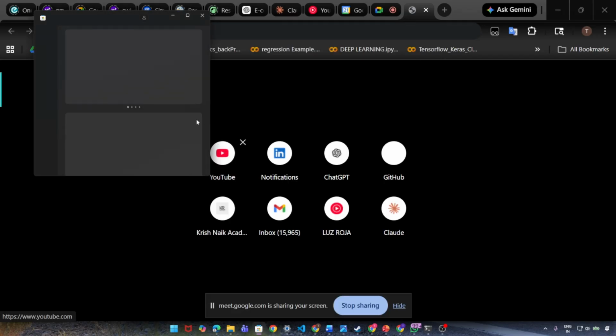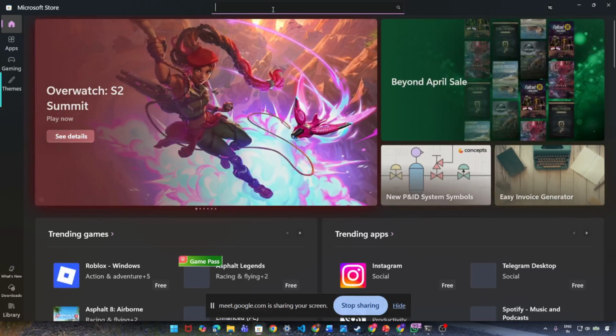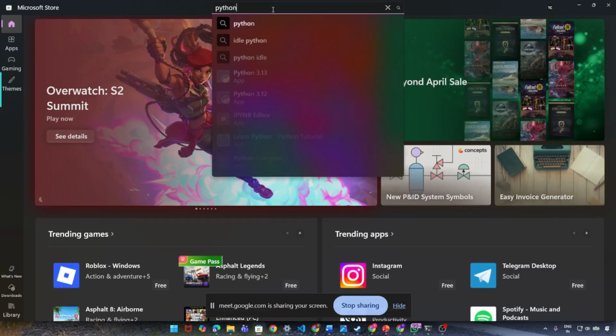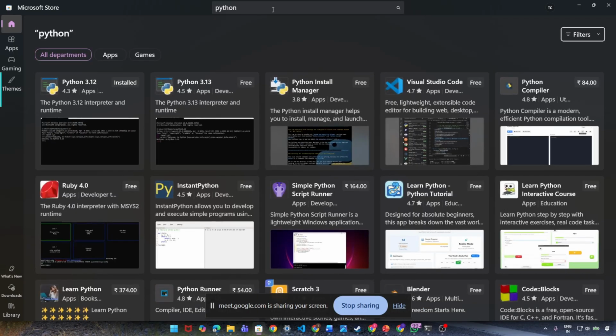Go to the Microsoft Store if you have a Windows laptop. Go to Microsoft Store and search Python. I suggest you install Python from Microsoft Store, because if you download it from there, it installs in a proper folder on your laptop. If you download it from the Python website, it's a very irritating process to install it in a proper folder.